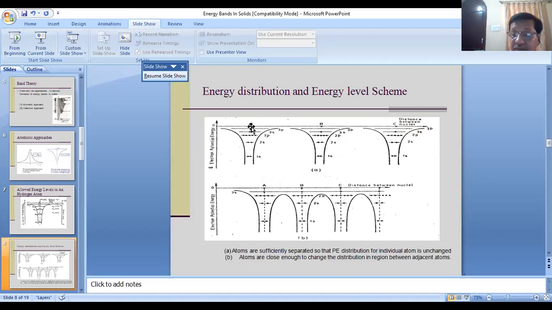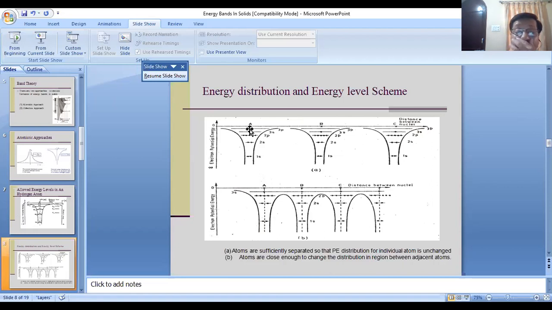I would say that the potential energy of the electron is only because of the position of the nucleus of A, because since the distance is large, the nucleus at B is not affecting the electron at position X, nor is the nucleus at C. The potential of the nucleus is not affecting the electron at X. That means the potential energy of the electron at point X is only due to the nucleus of atom A.